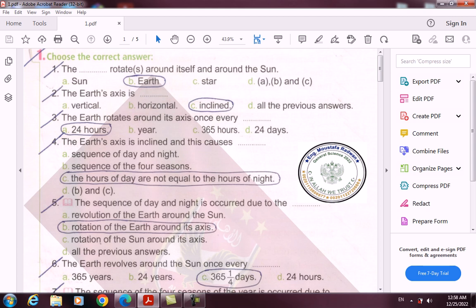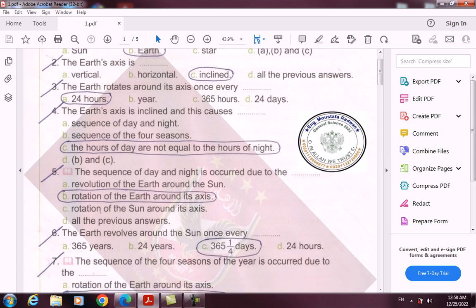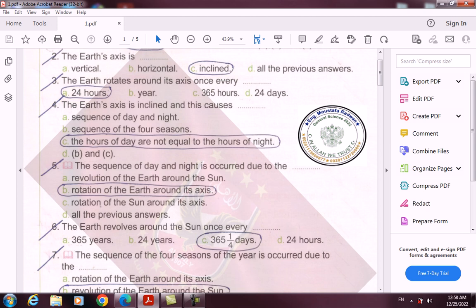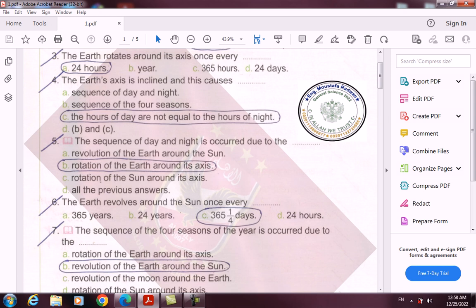So, number 1, choose the correct answer. The earth rotates around itself and around the sun. 2, the earth's axis is inclined. 3, the earth rotates around its axis once every 24 hours.